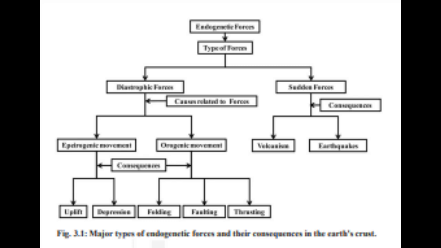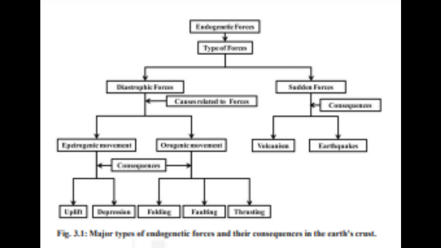They include both vertical and horizontal movements. These operate very slowly and are responsible for the formation of major landforms such as mountains, plateaus, plains, etc. Diastrophic forces can be classified into two types: A. Epeirogenic movements and B. Orogenic movements. Let us learn about them.